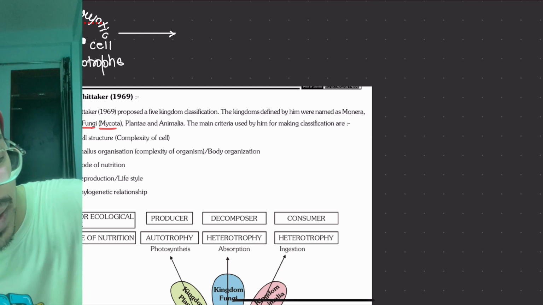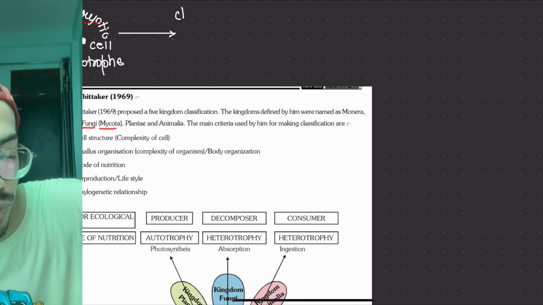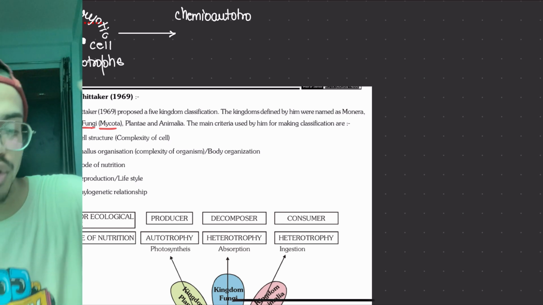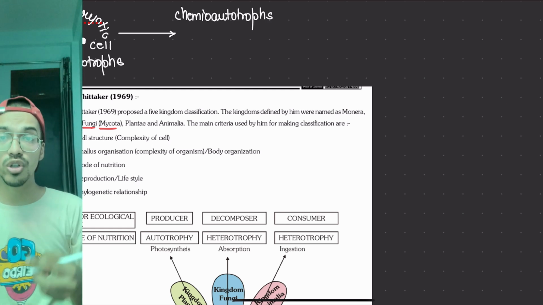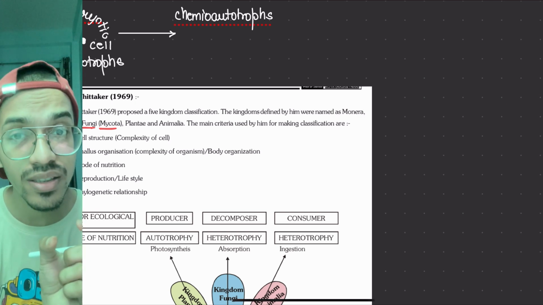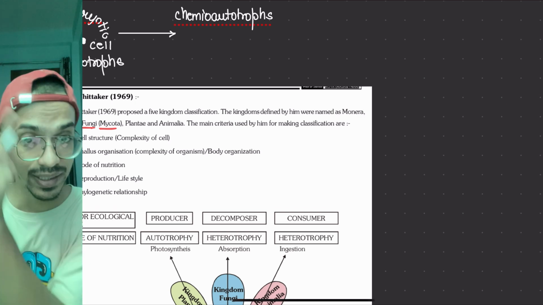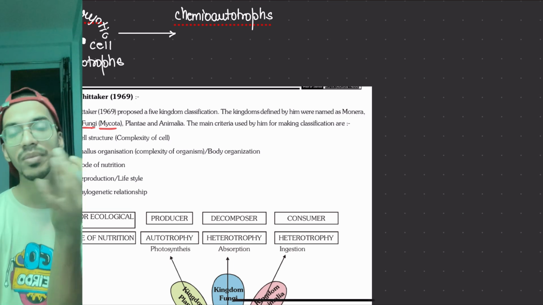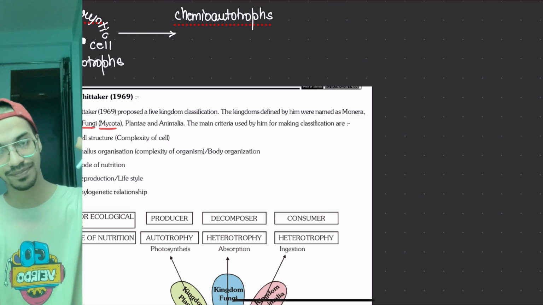So what happened? Chemoautotrophs form. What are chemoautotrophs? Autotrophs means what? You might have studied in 10th class that autotrophs are those organisms which can make their own food, like your plants. But a plant uses sunlight, so they are photoautotrophs. Photo means sunlight. Whenever the word photo comes, it means photon. Photon means sunlight for you.